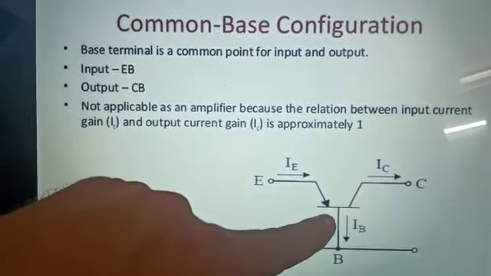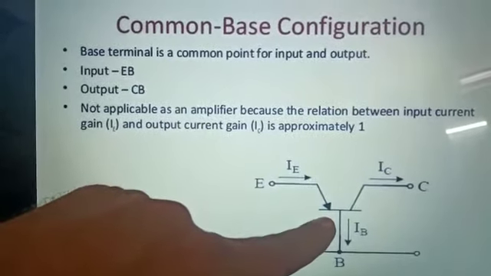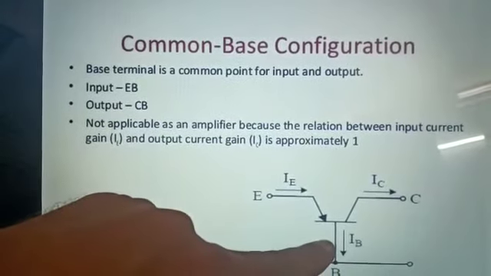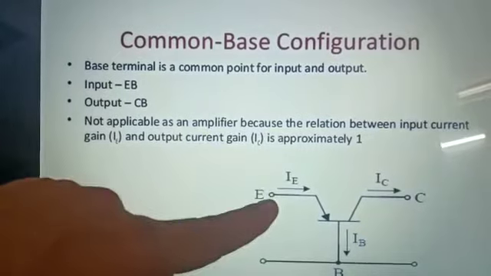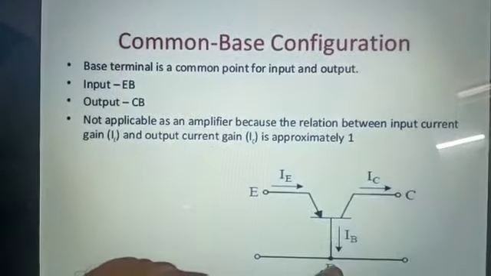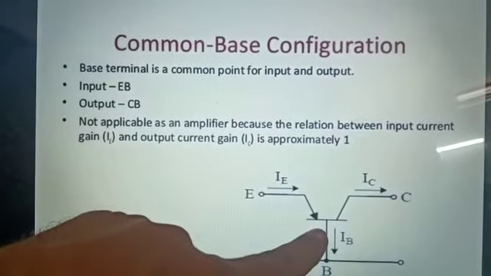The current gain is denoted as alpha. Alpha is the current amplification factor for the common base configuration. Alpha is always less than unity. Therefore, input is taken emitter to base, and output is taken collector to base. Hence its name is common base configuration.